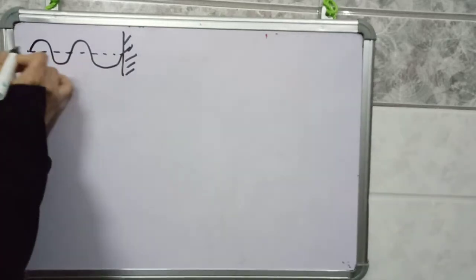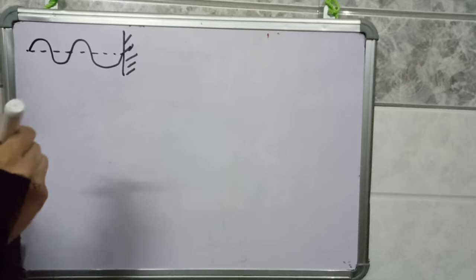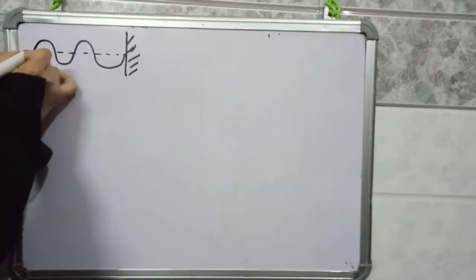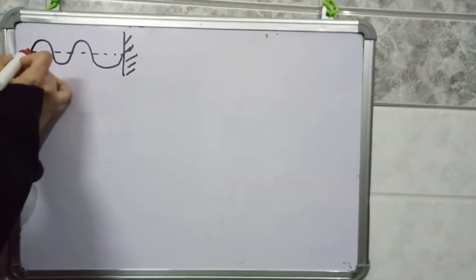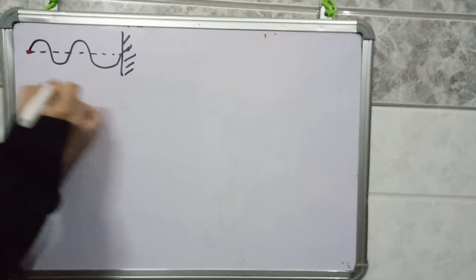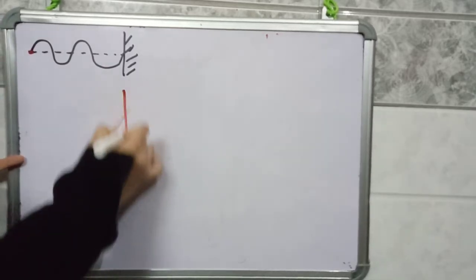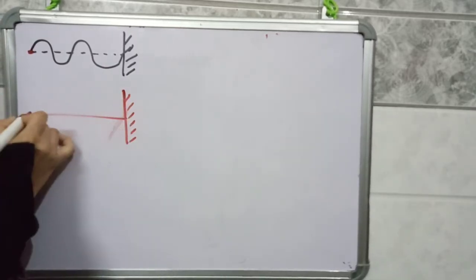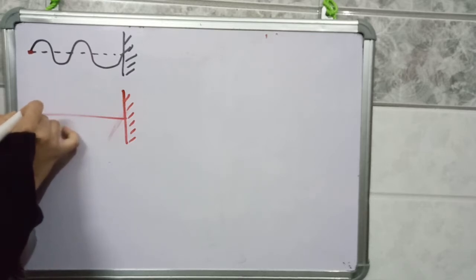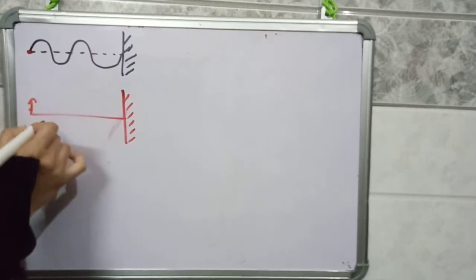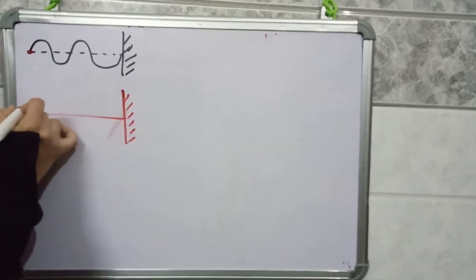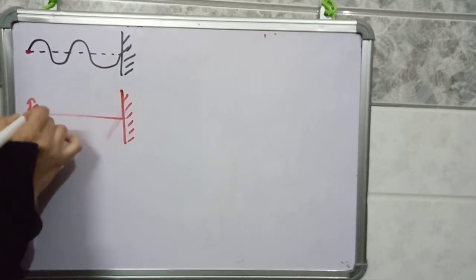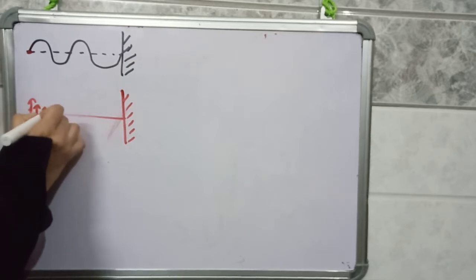What is happening here is that the disturbance will first reach the particle present at this point. Suppose it starts to move in the upward direction. When it has covered some displacement, immediately the disturbance is transferred to another particle, which also starts its displacement in the upward direction.